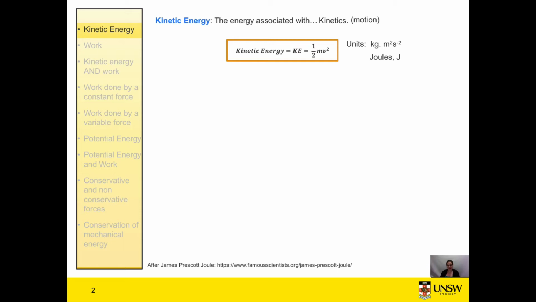So the kinetic energy of an object depends on the mass of the object and the speed. As I said, a stationary object can have no kinetic energy. If we look at a bowling ball as an example, say the bowling ball weighs 5 kilograms and is travelling at 5 meters per second. The kinetic energy of the bowling ball is then half times 5 kilos times 5 meters per second, all squared, which is approximately 63 joules.